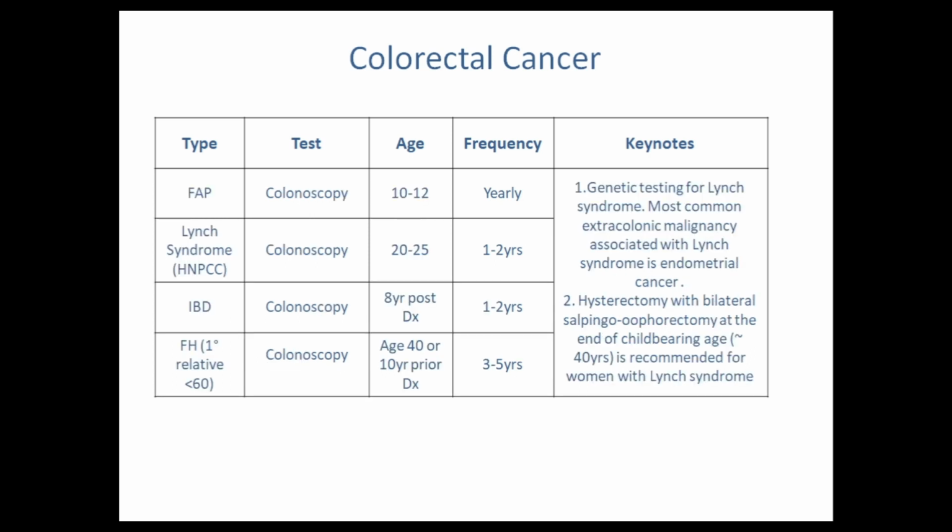So after that, we continue the colorectal carcinoma with some special cases. For example, familial adenomatous polyposis. If this case is present, the test of choice will be colonoscopy, but the starting age will be age 10 to 12 years and the frequency will be annually. If the patient has Lynch syndrome, then the test of choice will be colonoscopy and the starting age will be age 20 to 25 years. The frequency will be every 1 to 2 years.